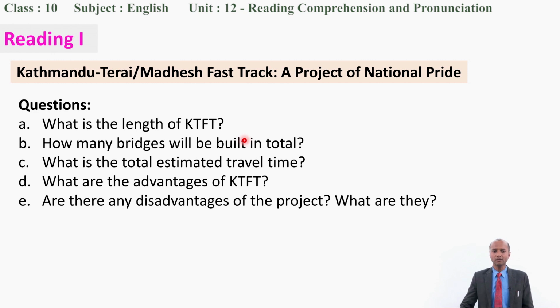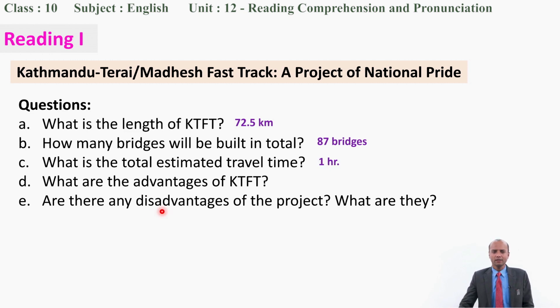So what is the length of the KTFT then? Very good. It is 72.5 kilometers. And how many bridges will be there? Very good. 87 bridges. Third question, what is the total estimated travel time? Yes, 1 hour.